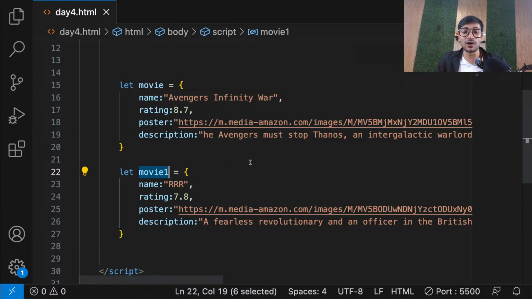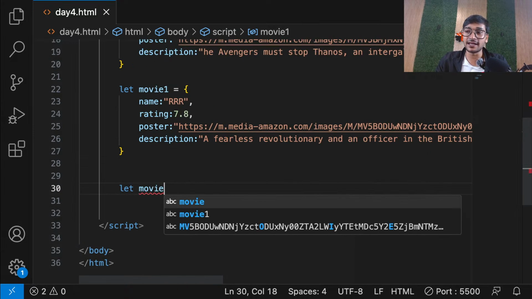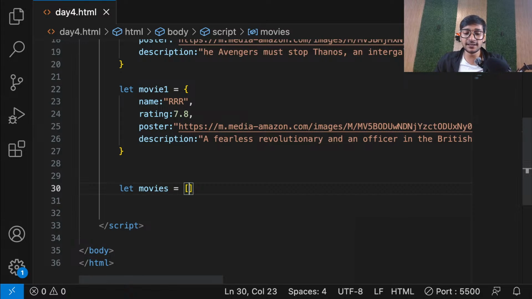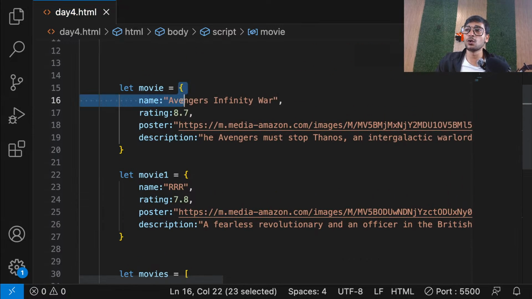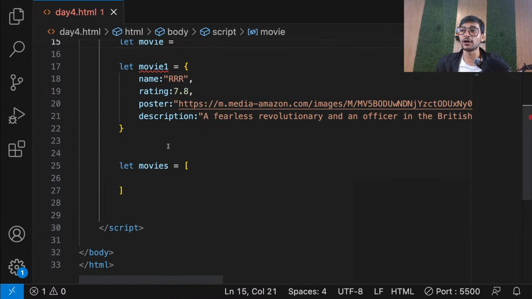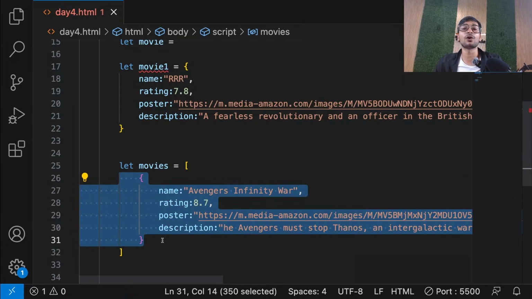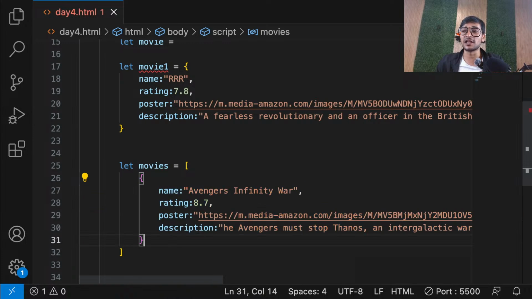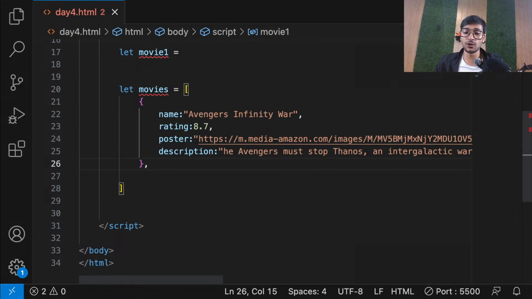So why can't we just go ahead and rather than storing our objects separately, I can create an array. Now guys, in the array, I can store anything. Either I store numbers or I store strings like this, right? Or if needed, I can also store the whole object as one element. Why not? So I can go here and store the whole object as one element. So guys, this is my first element on 0th index. This whole object is my first element. And I store the second movie as my second element. So I will go here and here we go.